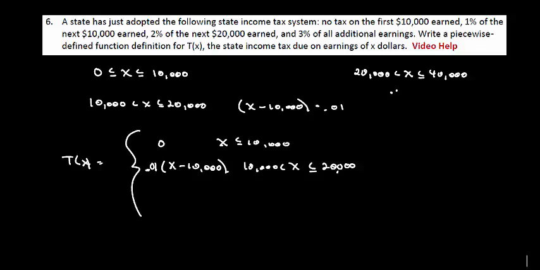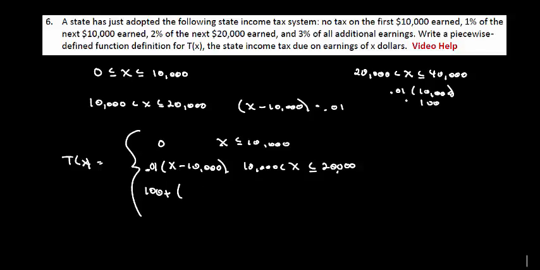So we take 10,000 times 0.01, or $100. So we are going to owe $100 for sure. Plus, anything that's between 20 and 40, the government's going to earn 2% on that, so we have to pay 2% on that.